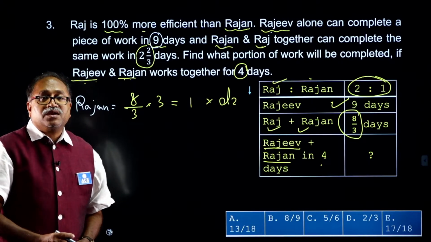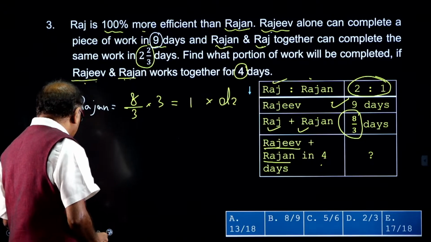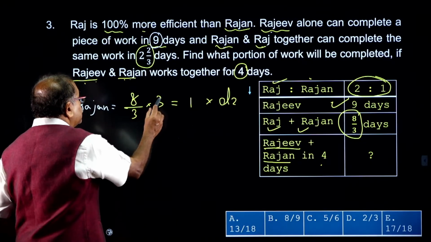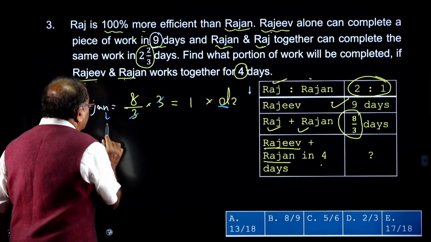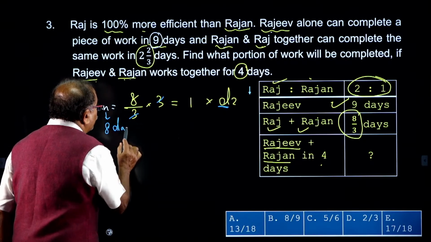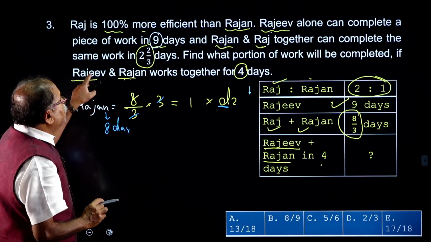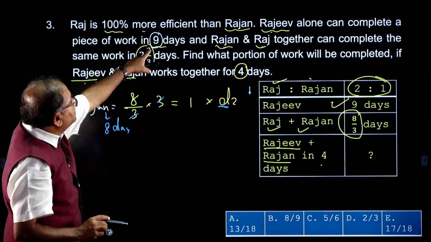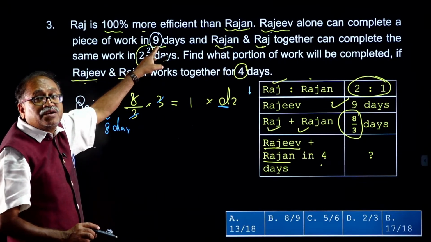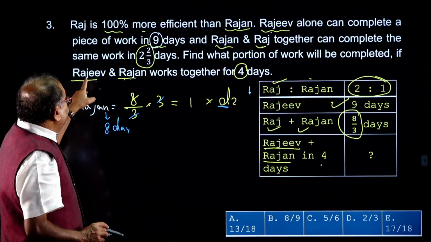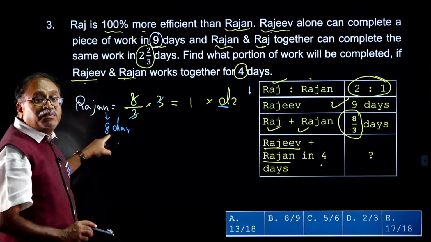From here it is very clear that Rajan takes 8 days. I will cancel this 3. So, Rajan takes 8 days to complete the work. And who takes 9 days? Rajiv. Rajiv takes 9 days and Rajan takes 8 days.